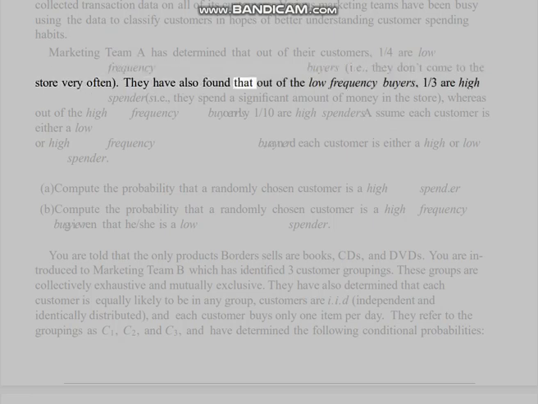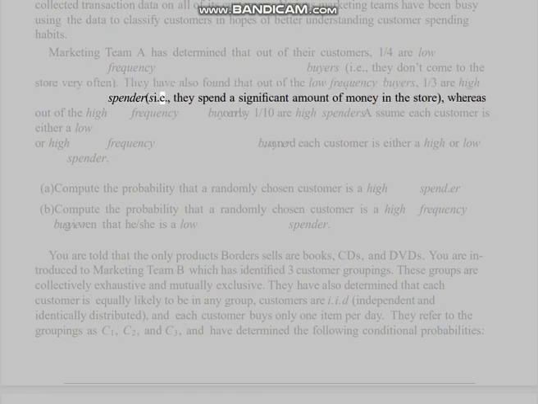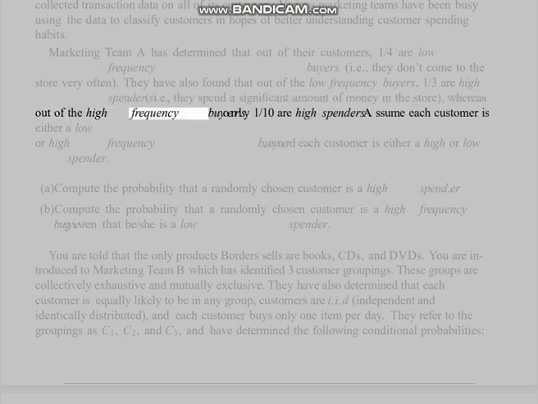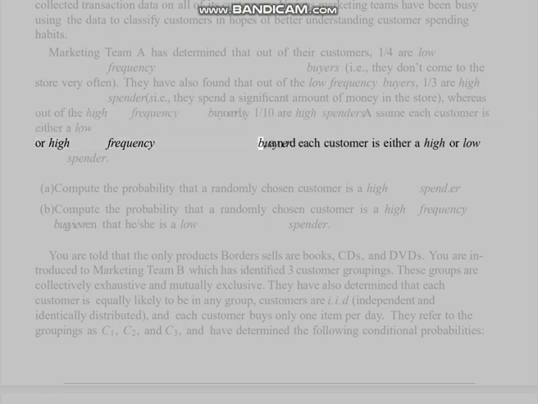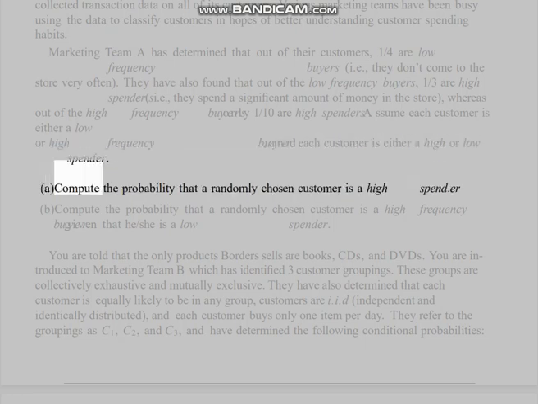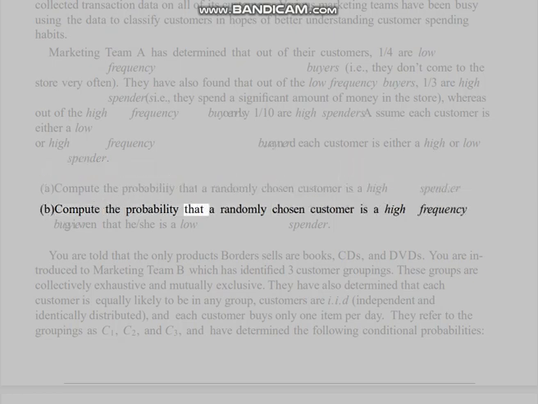They have also found that out of the low-frequency buyers, 1/3 are high spenders, i.e., they spend a significant amount of money in the store, whereas out of the high-frequency buyers, 1/10 are high spenders. Assume each customer is either a low or high frequency buyer, and each customer is either a high or low spender. A. Compute the probability that a randomly chosen customer is a high spender. B. Compute the probability that a randomly chosen customer is a high frequency buyer, given that he/she is a low spender.